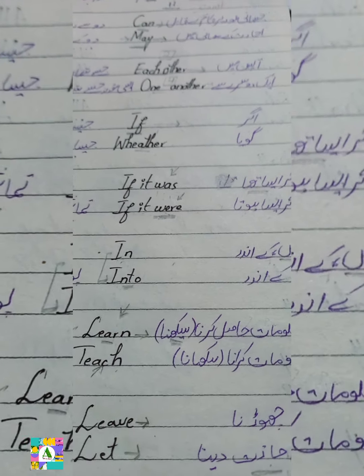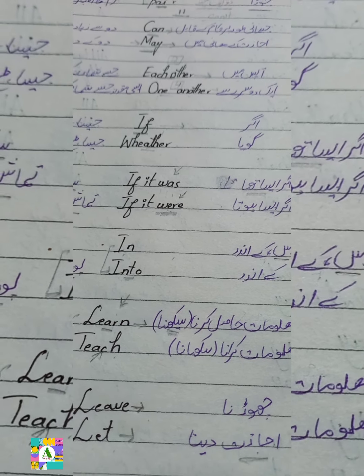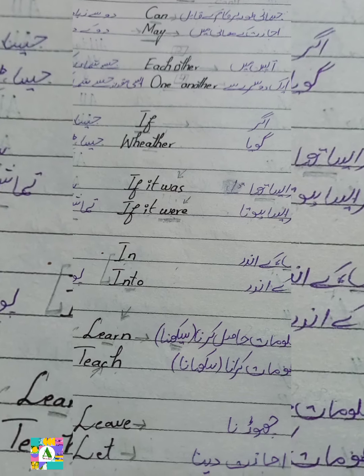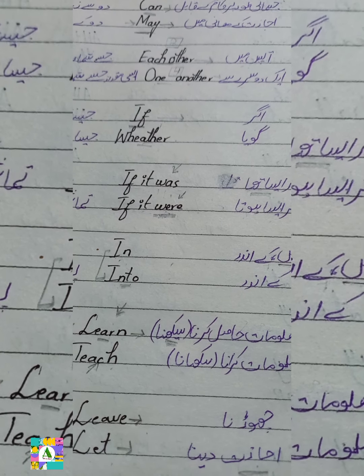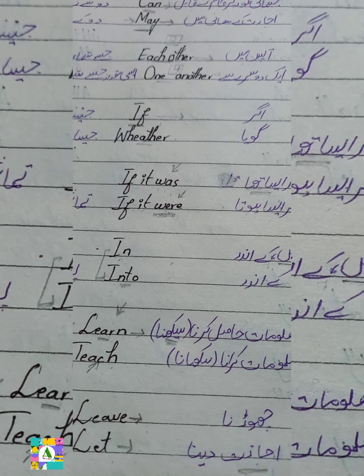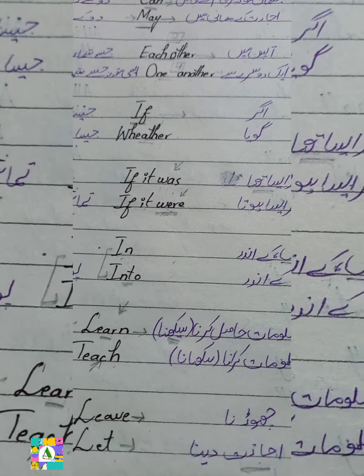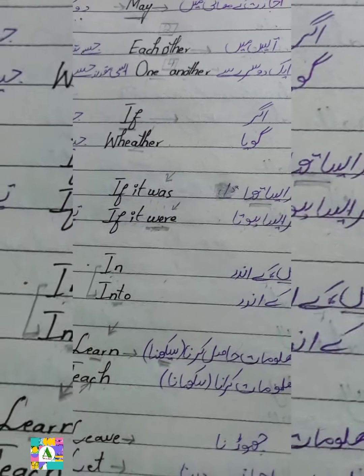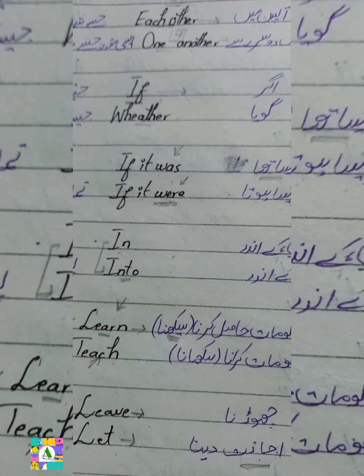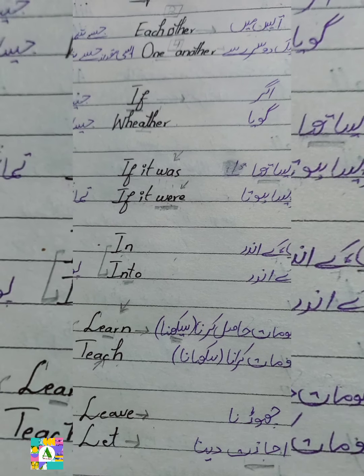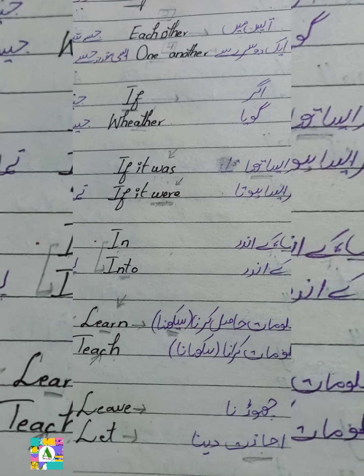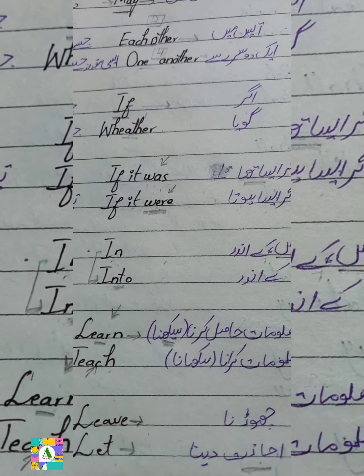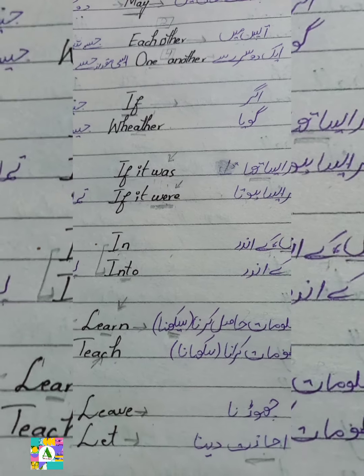Okay, wait a second. Yes, now I'm just going to make a sentence of leave first. Leave this room at once. इस कमरे को फौरन छोड़ दो. Leave this room at once, इस कमरे को फौरन छोड़ दो.